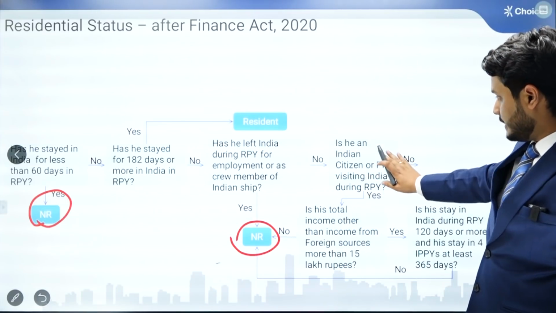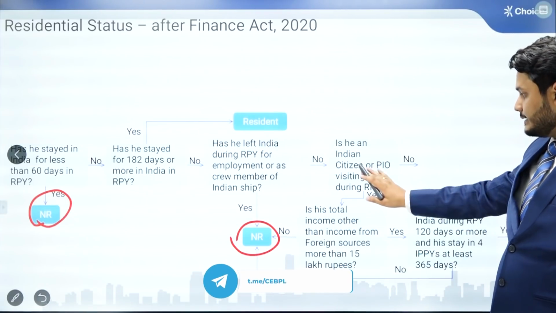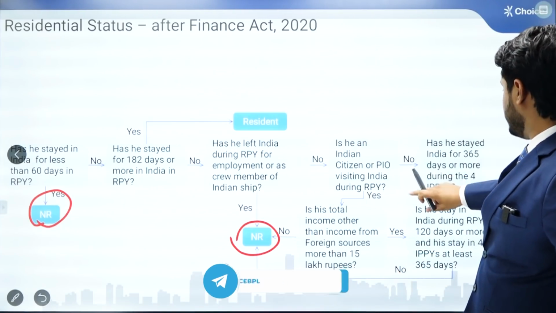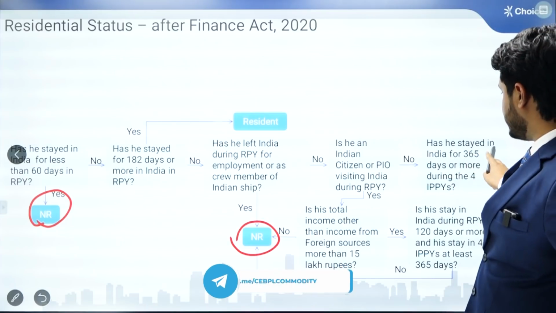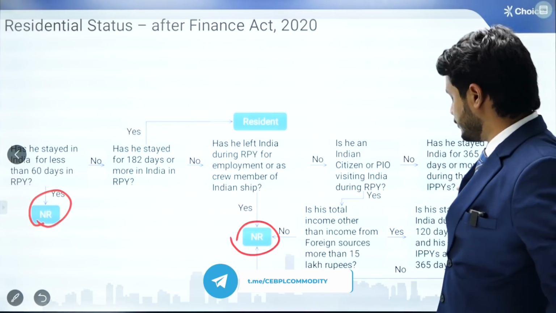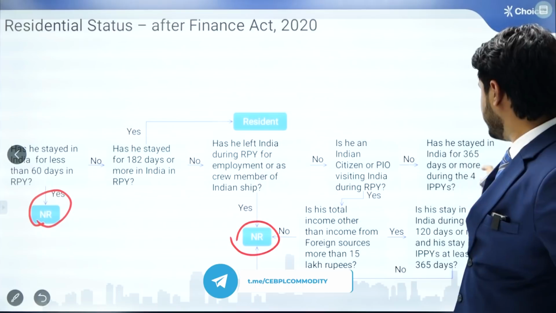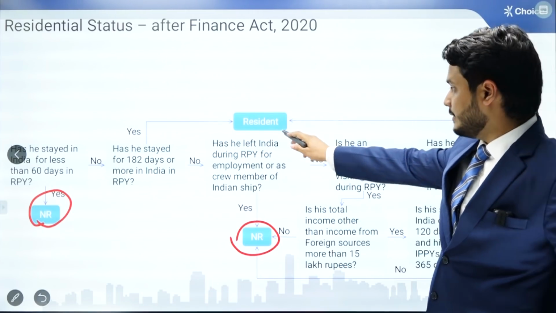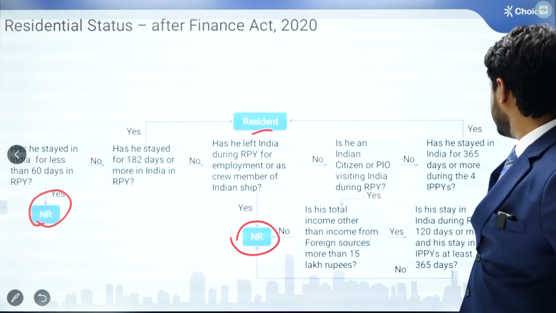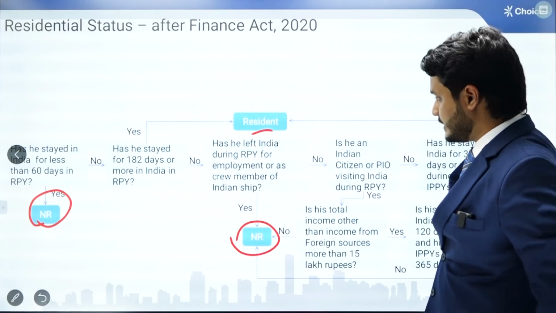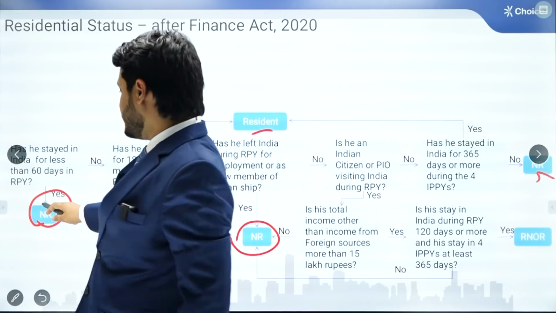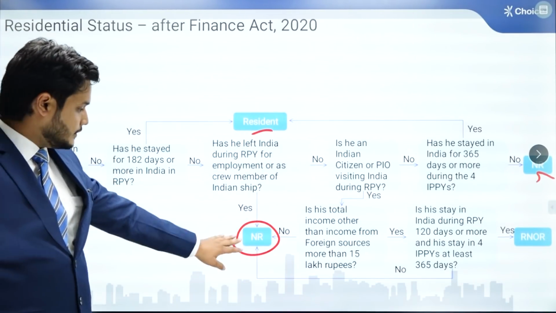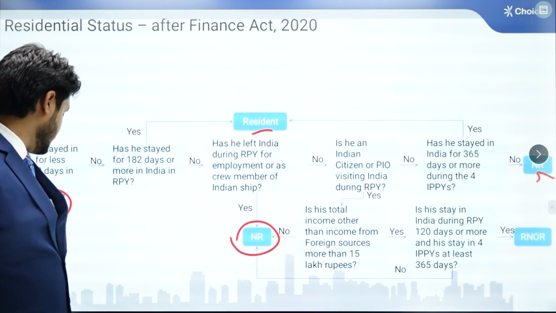Now we go back to this condition, whether he is not an Indian citizen or a PIO who is visiting India during the relevant previous year. Then we need to evaluate whether he has stayed in India for 365 days or more during the immediately preceding 4 financial years. If the answer to this is yes, he will become a resident. If the answer to this is no, then he will be a non-resident. So starting from here till there, we have to look at yes or no conditions, and we will reach the residential status accordingly.